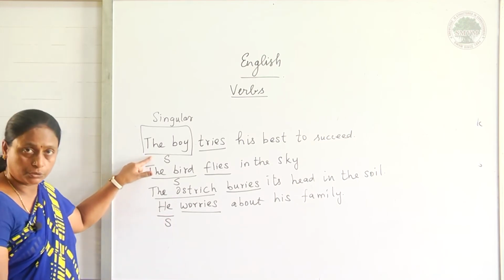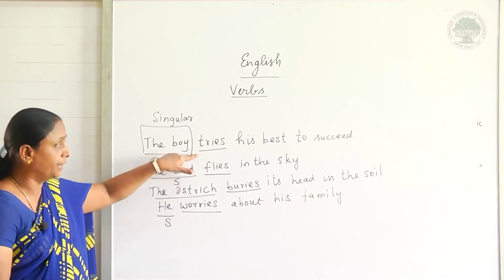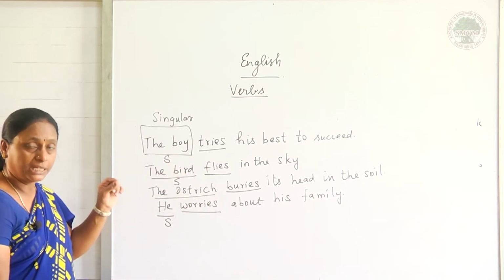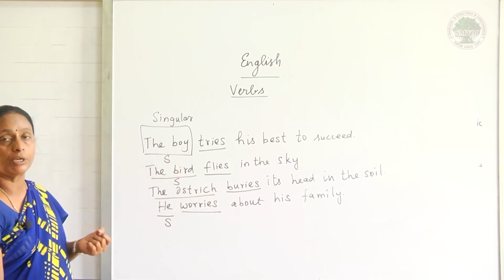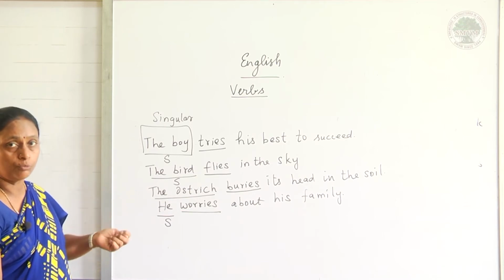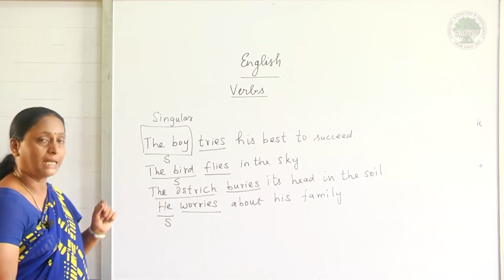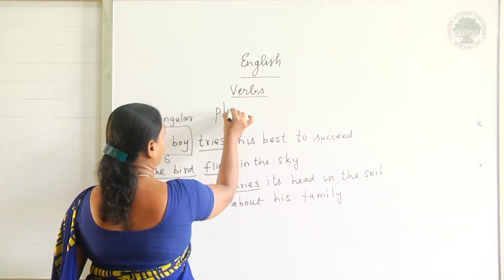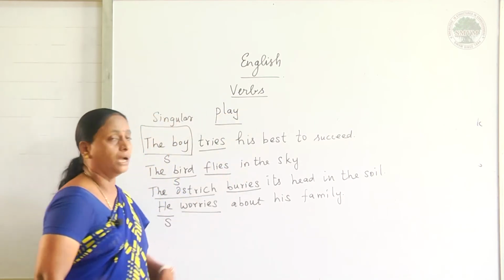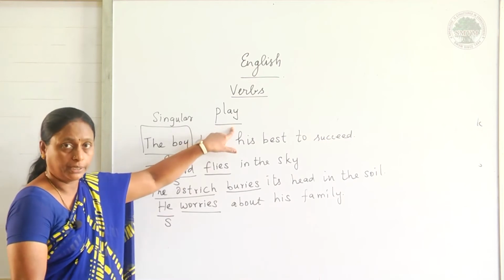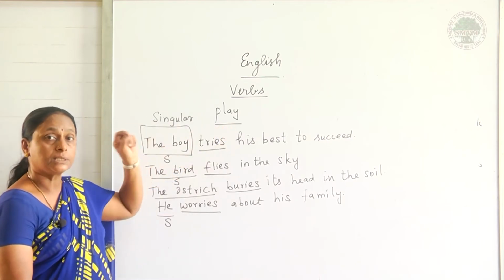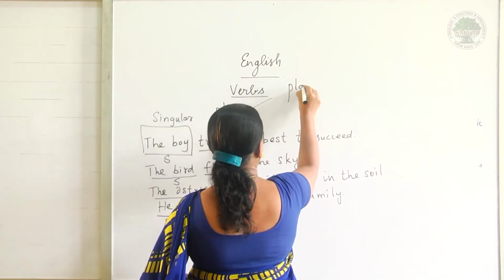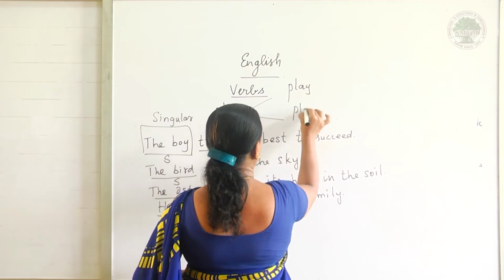Since my subject is singular, when I have taken the verbs try, fly, bury, worry, all these verbs end with Y and the letter before is a consonant. So, I have changed Y into IES. There are some exceptions to this. Play, you may ask me. The verb ends with Y. Then what will be the simple present tense for the third person singular? Now we can write play and we can write plays.